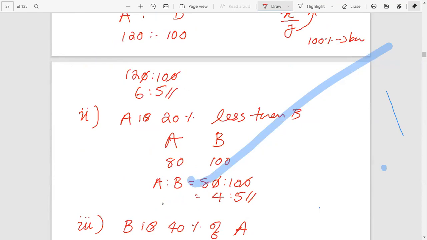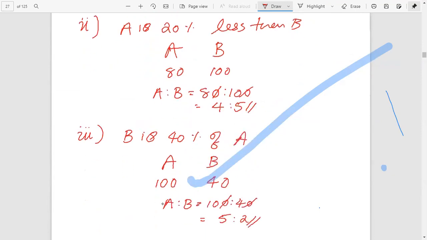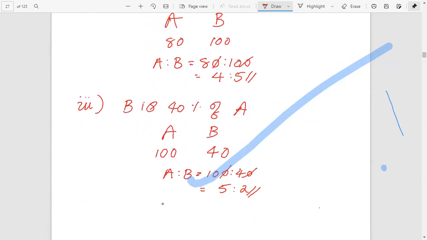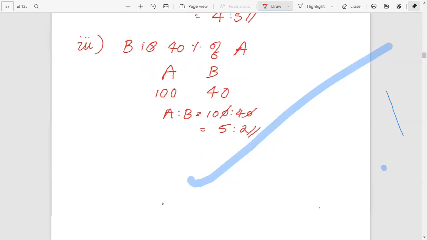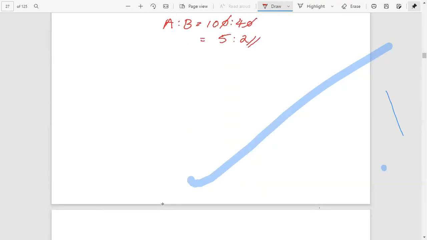Therefore, the ratio A is to B equals 80 is to 100, that is 4 is to 5. Third one, B is 40% of A. Here A is the base. Therefore, A gives 100 and B is 40% of 100, that is 40. Therefore, the ratio is 100 is to 40. Very simple method.